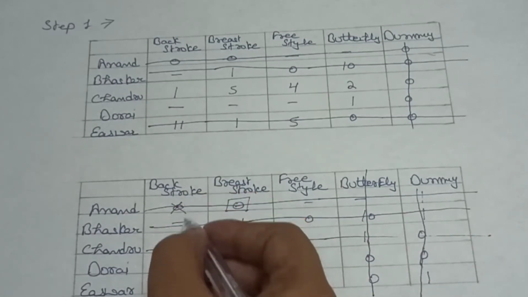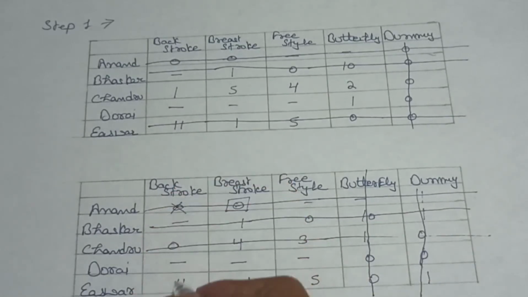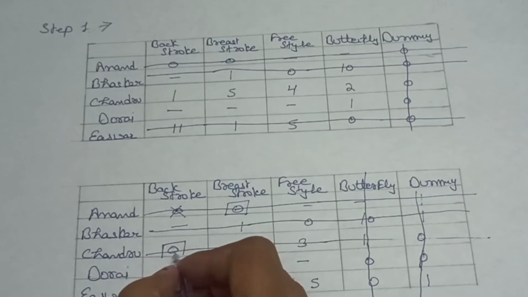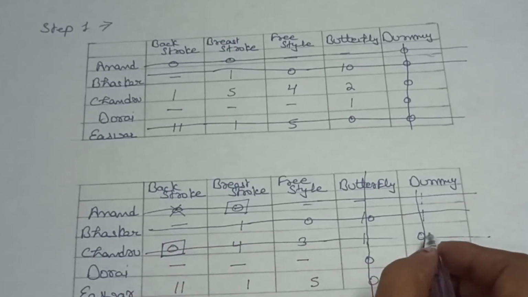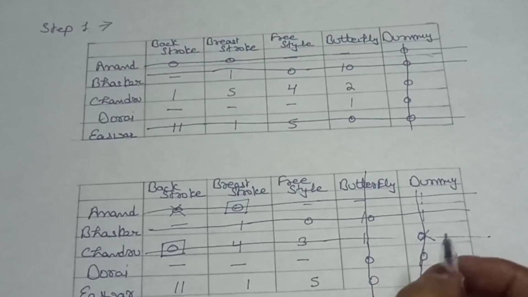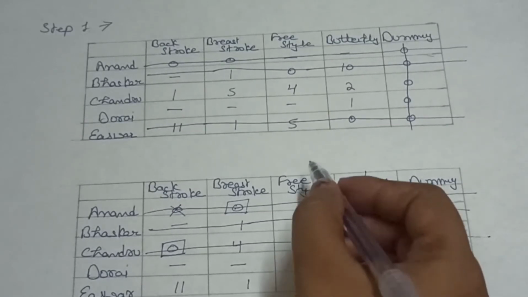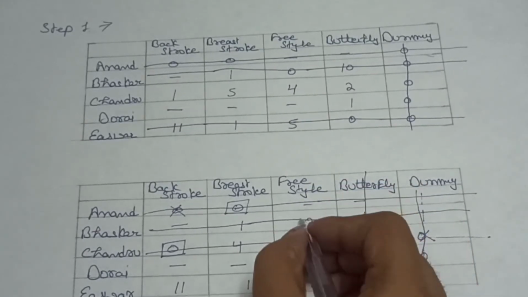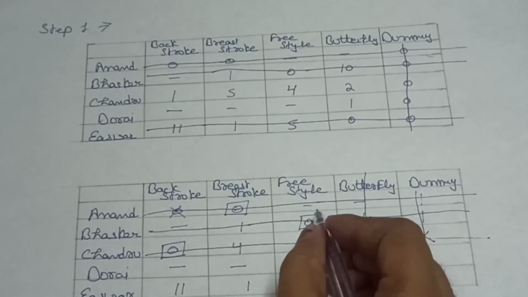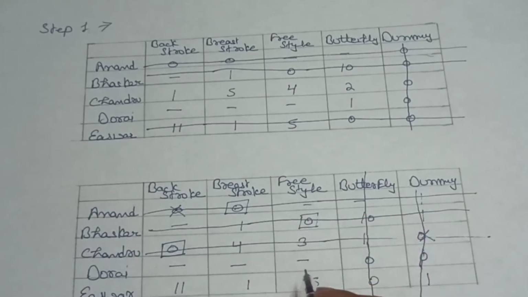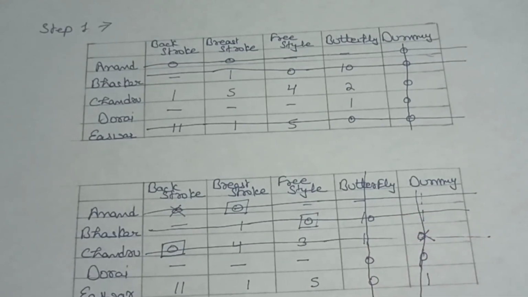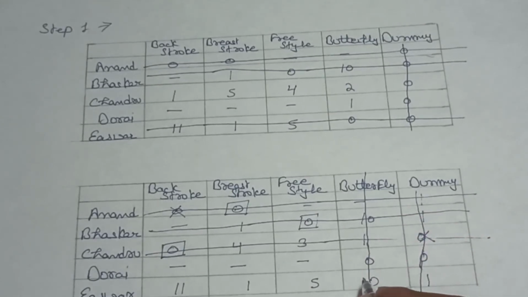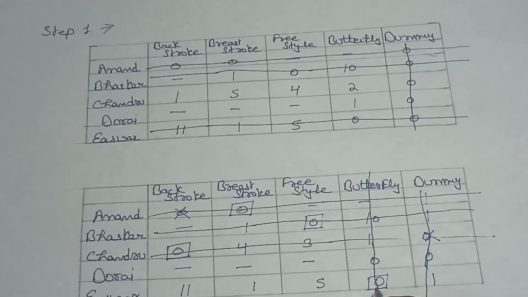Then you can see in the first column, in this column we have only 1 zero. So we will select this, and we will cut this zero. Now for this third column we have this zero. We will select this cell. Now for the fourth column you can select this zero.